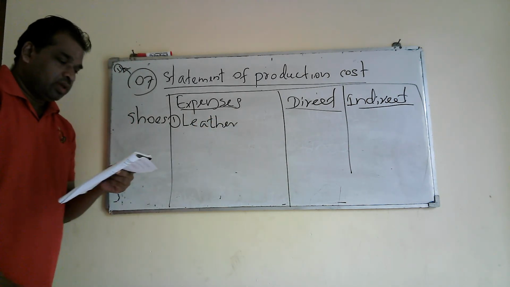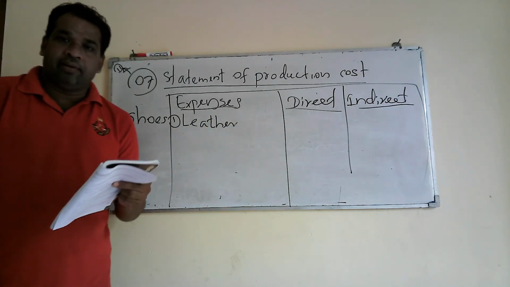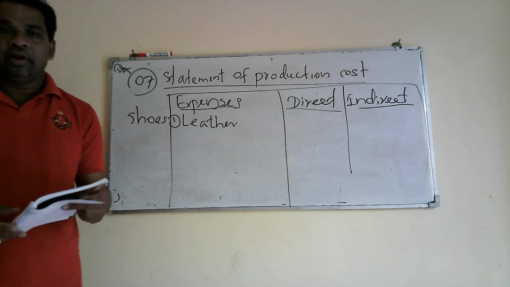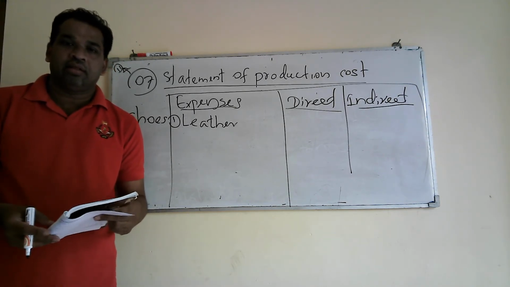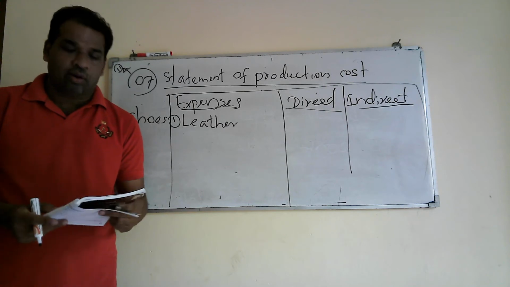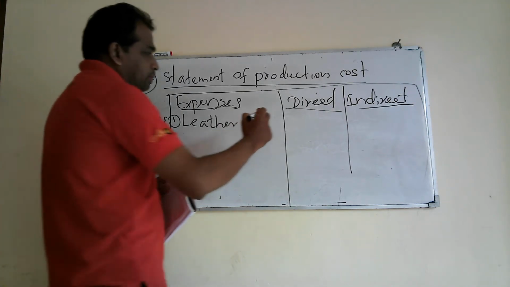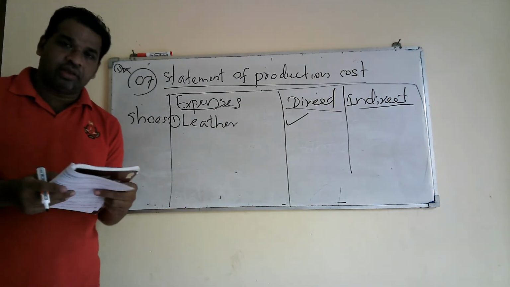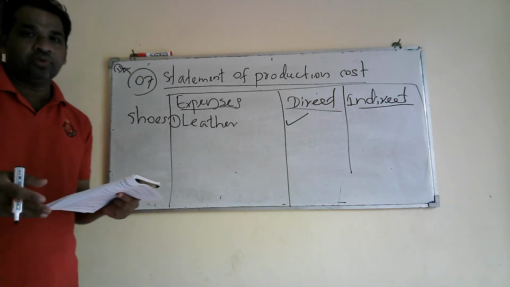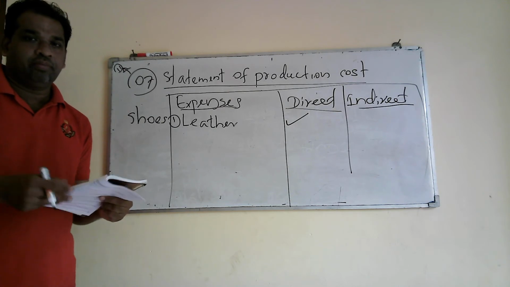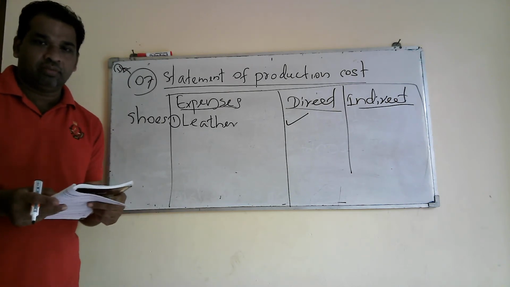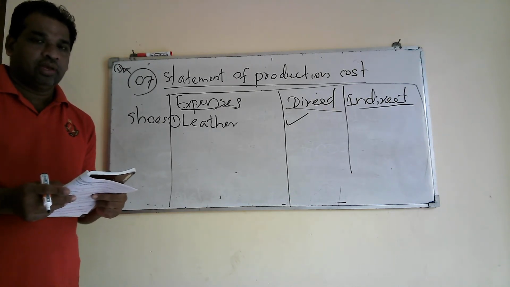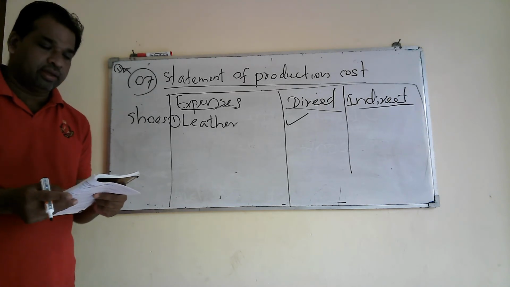Leather, you know, if you want to prepare shoes, you have to use leather as the main material. So it comes under direct material cost. It will be direct, right? Then nails and polish. Actually, nails and polish you have used to make shoes, but it will be in the final product.